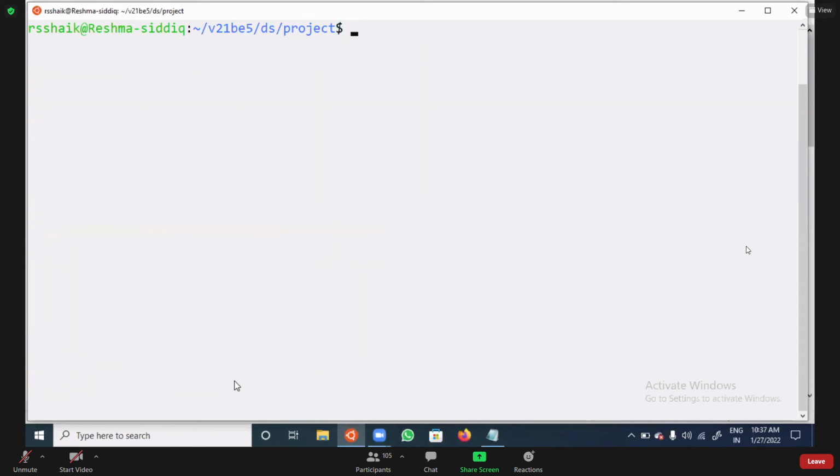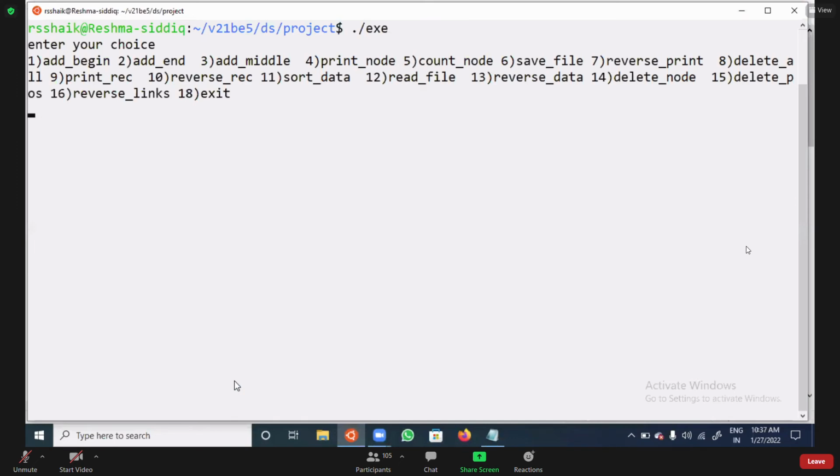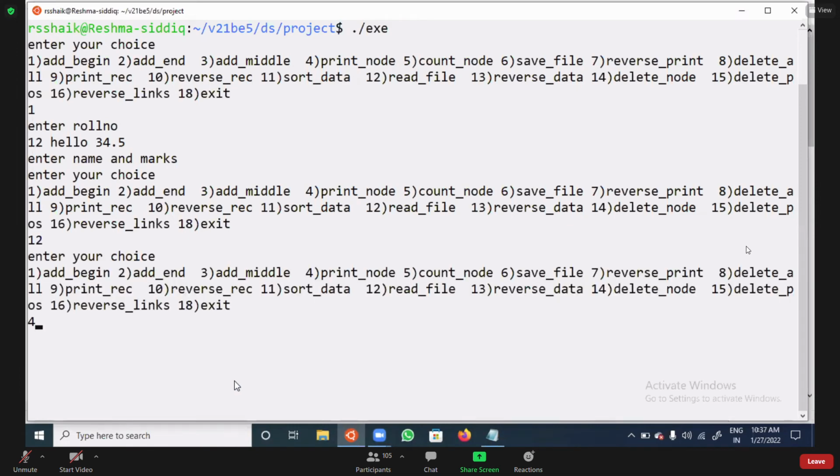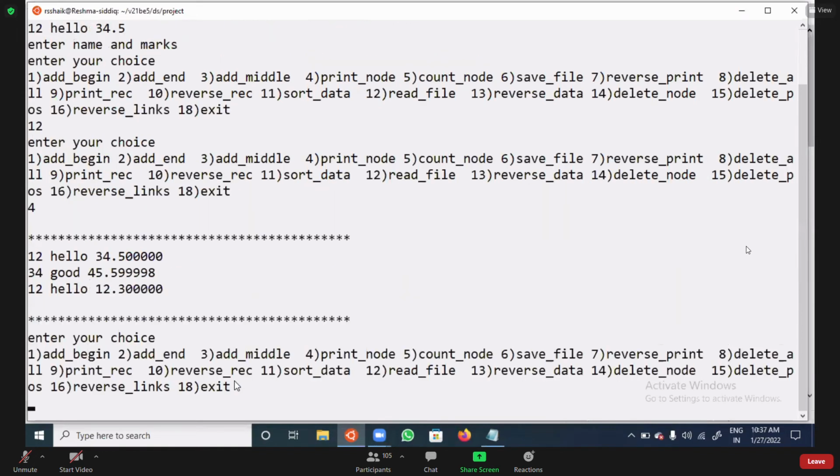Now you can see ./exe. I gave 1, 12, hello, 34.5. Again, I gave 12, reading the data. Then you can see 4, the option I'm taking. You can see how \n, which one of your friends previously asked about, has an effect. You can see the data is printing in this.